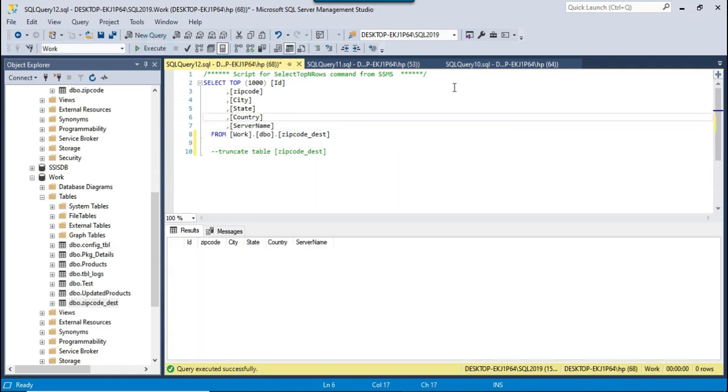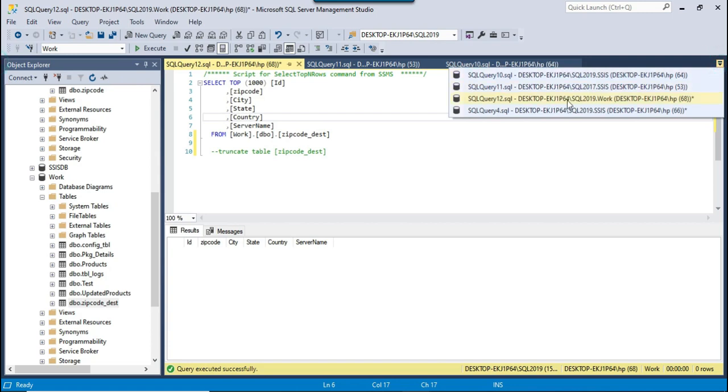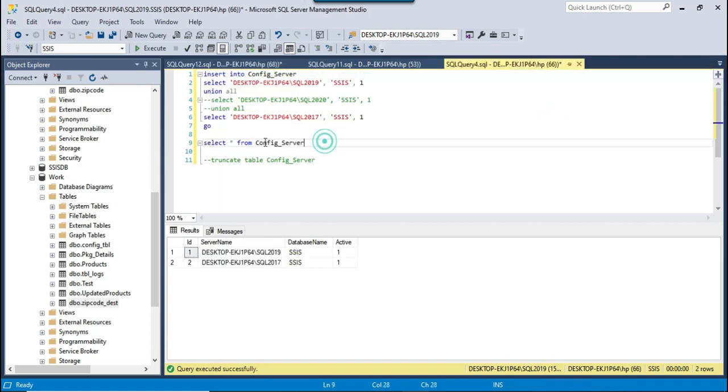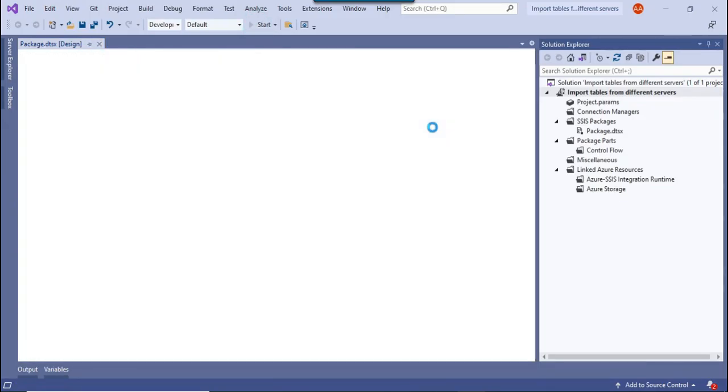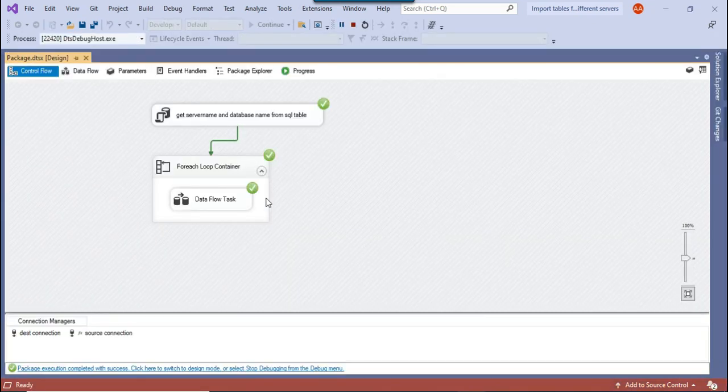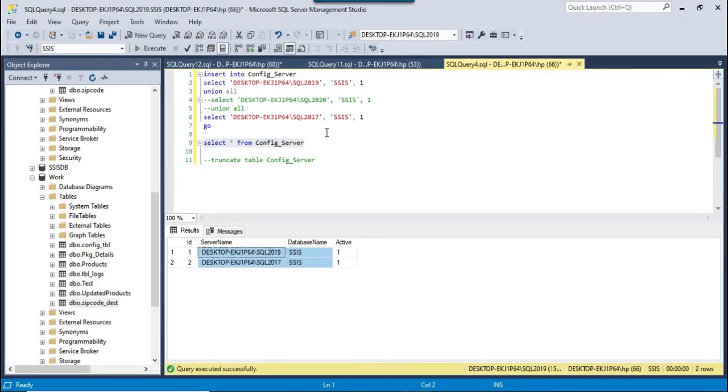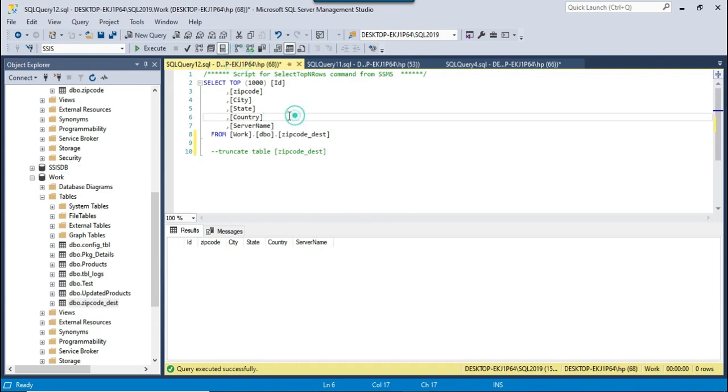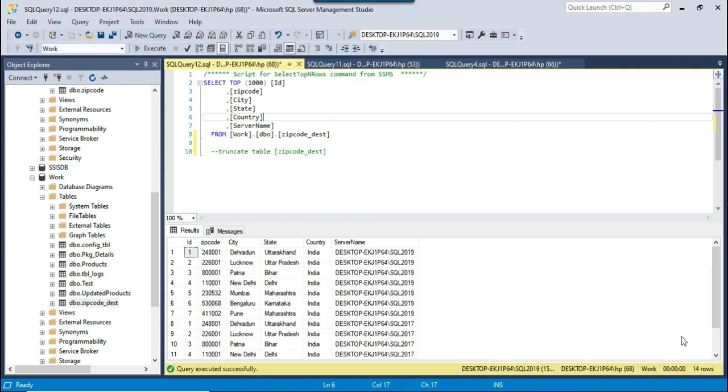Let me execute the SSIS package and we will see for how many servers the package will run. If you see this query, select star from config server, it will run for 2 servers. So let me start the package. The package completed and the iteration ran 2 times. Now this table contains 14 records. So it loaded 7 records from SQL Server 2019 and 7 records from 2017.